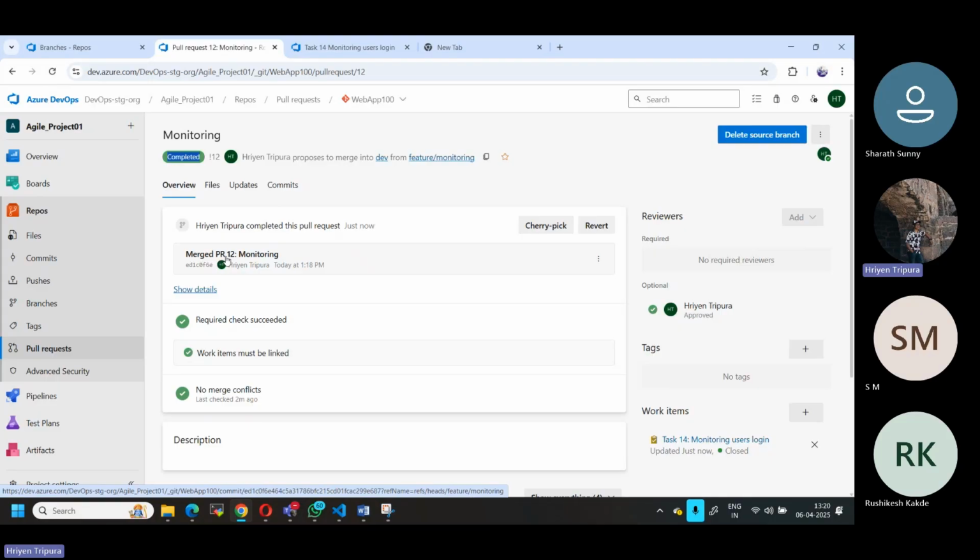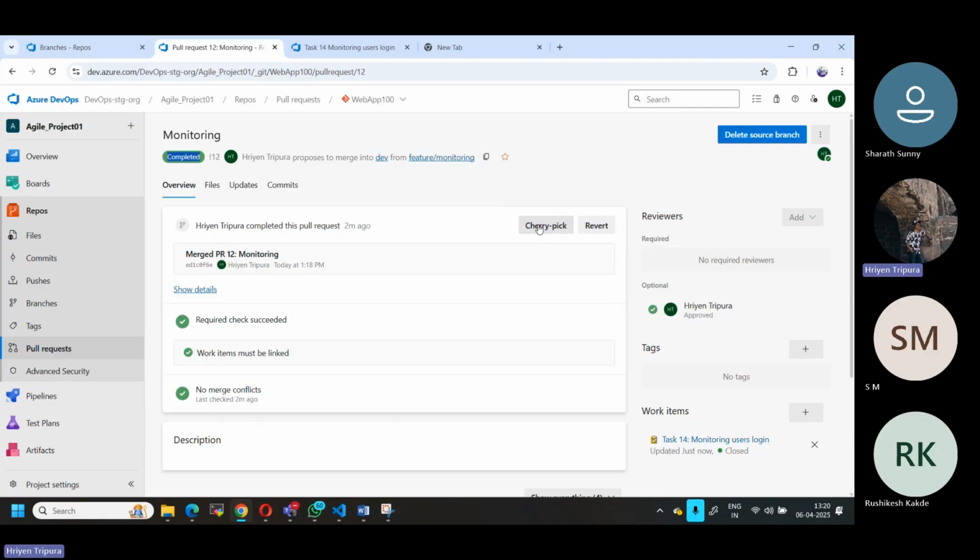Otherwise, if you want to do a cherry pick, see the last commit here, the PR number with the monitoring. Okay, this is the last commit, with a different ID. Now, if you want to cherry pick the same changes, as I mentioned, this was basically merged to your dev branch. But let's say I want to bring the same changes to the main branch. Then I can use this cherry pick because this is the latest one, right? I can simply use a cherry pick.